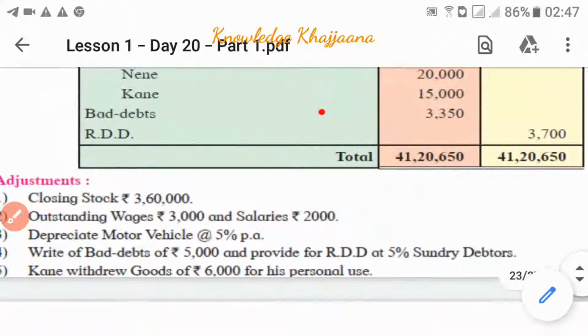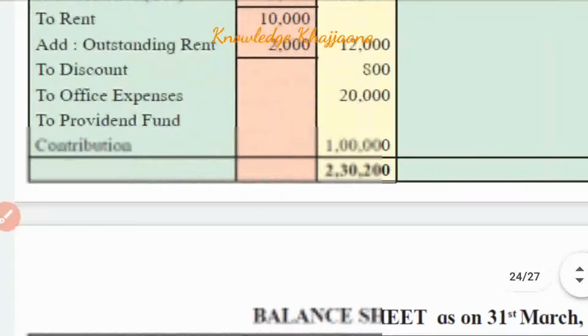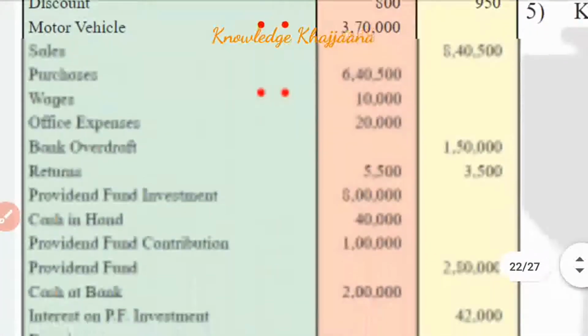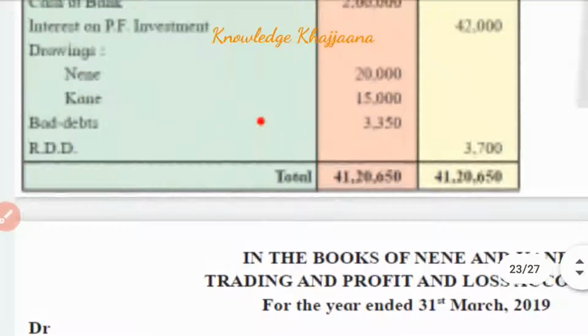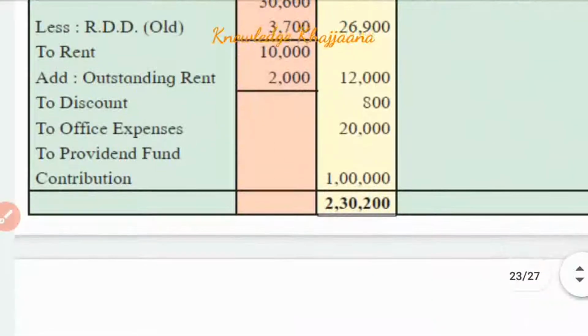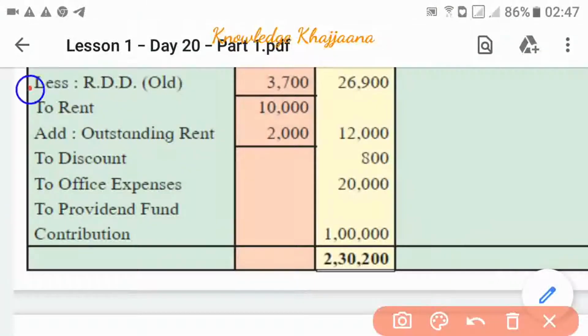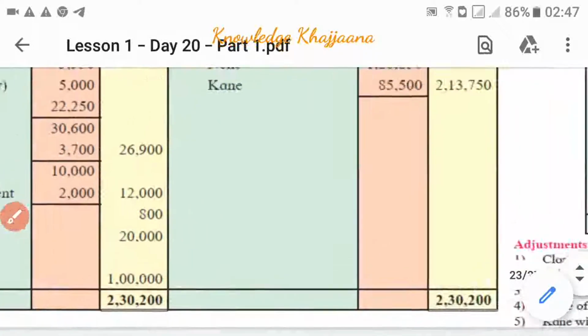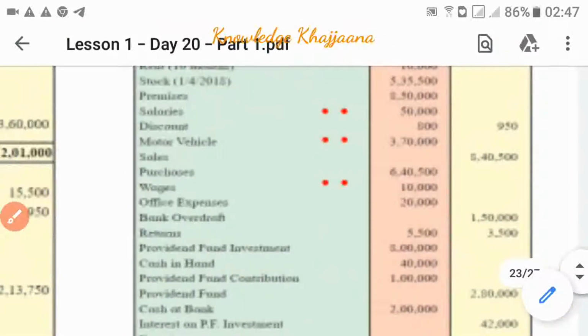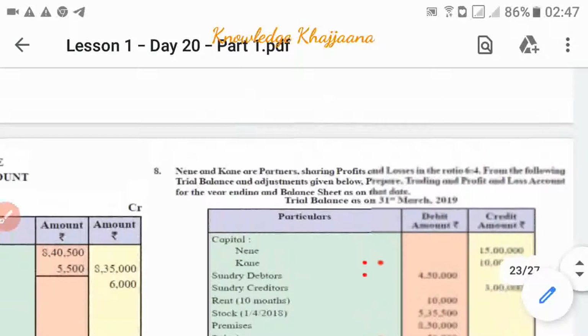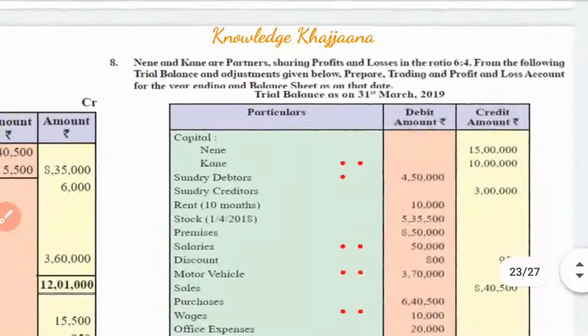Okay, so old RDD we have to deduct from the profit and loss account debit side. See, profit and loss account debit side, less old RDD we have to deduct. Less old RDD amounted to rupees 3,700 in the inner column. With this we have completed recording or posting all the items from the trial balance debit and credit side.